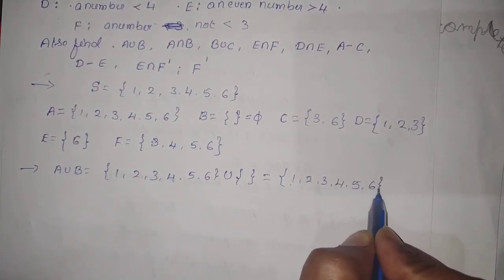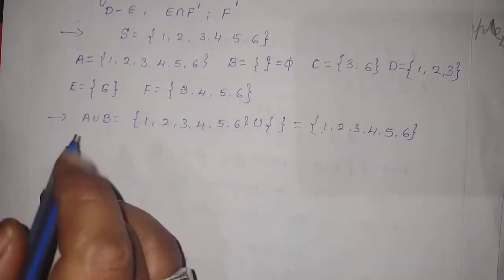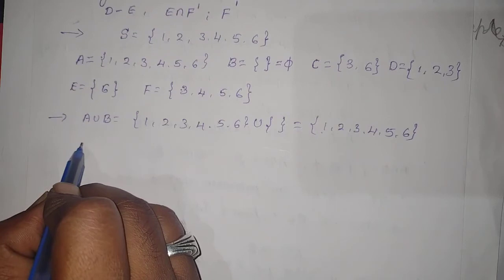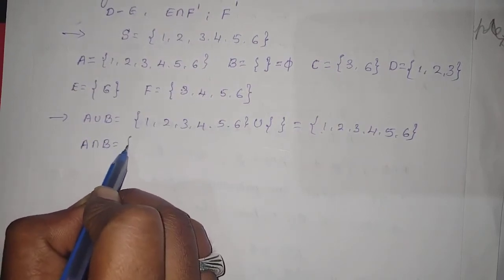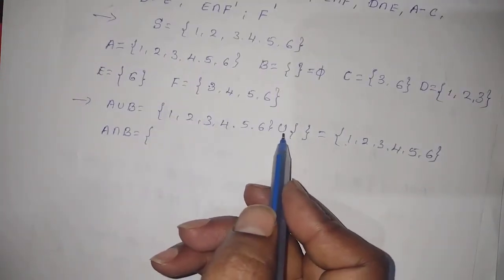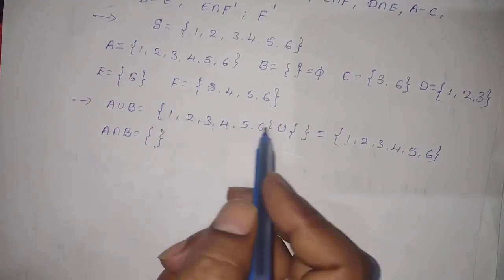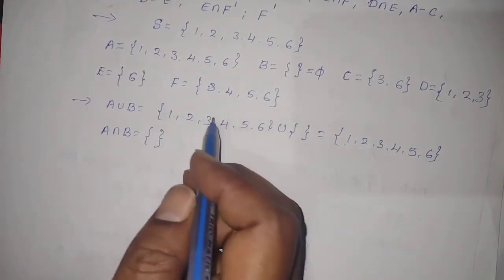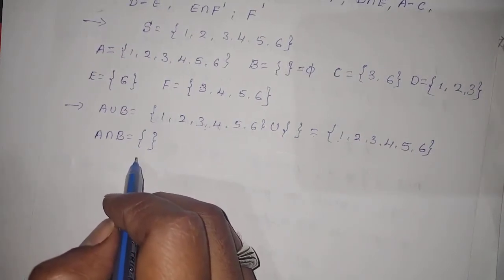Write all the elements which belong to A and B. Second one, A intersection B. Here when we take the intersection, there is no common element between the two sets, so A intersection B is empty.